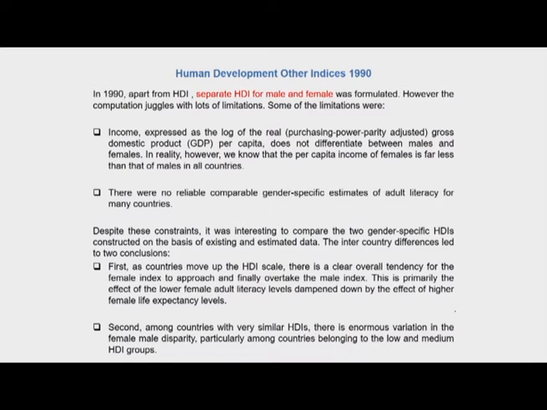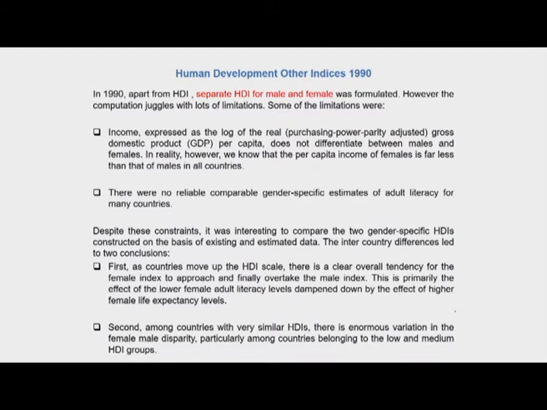But despite these constraints, it was interesting to compare the two gender specific HDIs constructed on the basis of existing and estimated data in 1990, because that led to two major conclusions. One of the first being that as countries move up the HDI scale, there was a clear overall tendency for the female index to approach and finally overtake the male index.